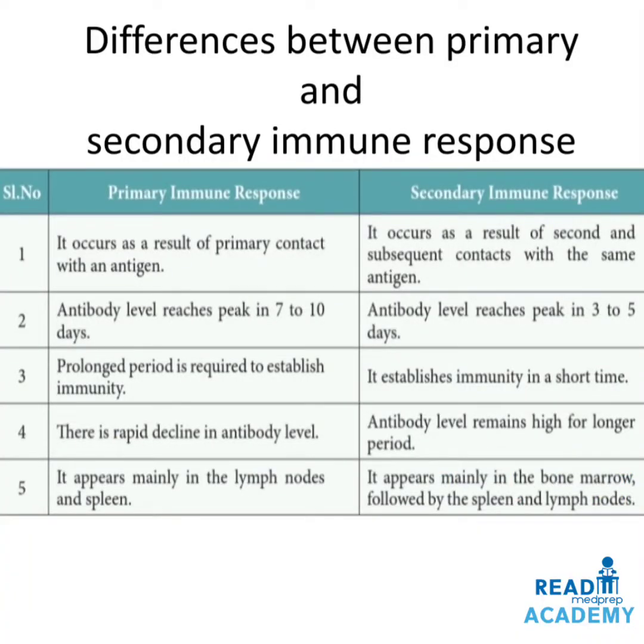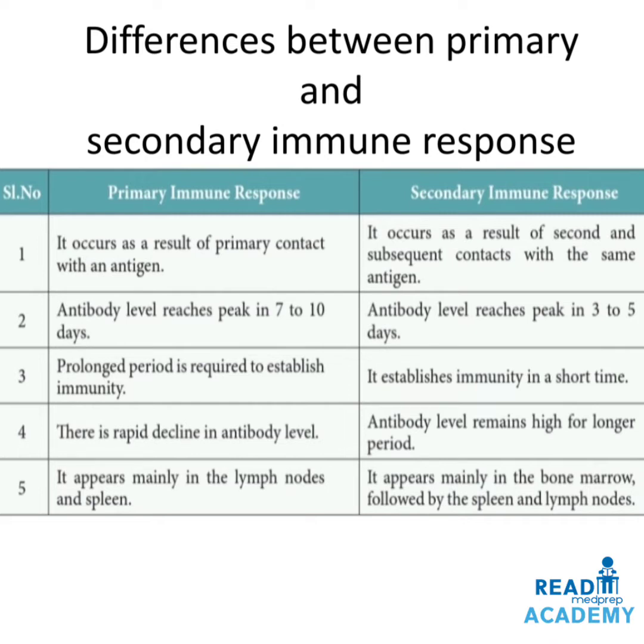Now, what are the differences between the primary and the secondary immune response? The primary immune response occurs as a result of primary contact with an antigen, whereas secondary immune response occurs as a result of second and subsequent contacts with the same antigen. Antibody level reaches peak in 7 to 10 days in primary immune response, whereas in secondary immune response, the antibody level reaches peak in 3 to 5 days. A prolonged period is required to establish immunity in primary immune response, whereas in secondary immune response, it establishes immunity in a short period of time.